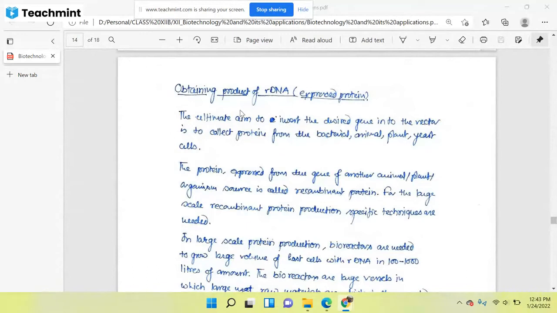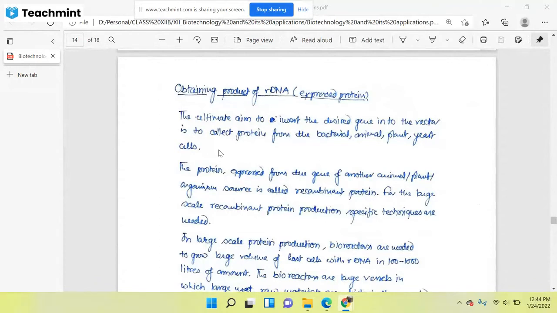So here the ultimate aim of inserting the desired gene into the vector is to collect protein from the bacteria, animal, plant, or yeast cell. So we are putting the recombinant DNA either in bacteria or animal or plant or yeast. So what would be our ultimate aim? Our ultimate aim is to collect a particular protein for which we have inserted the gene. So this gene we will put in the bacteria or animal or the plant or the yeast.